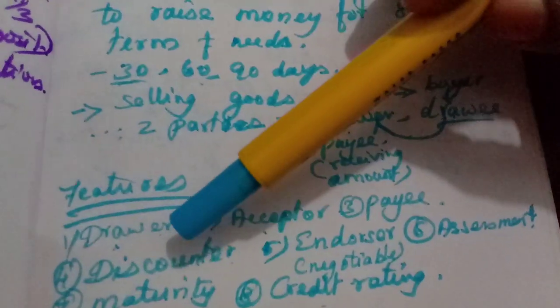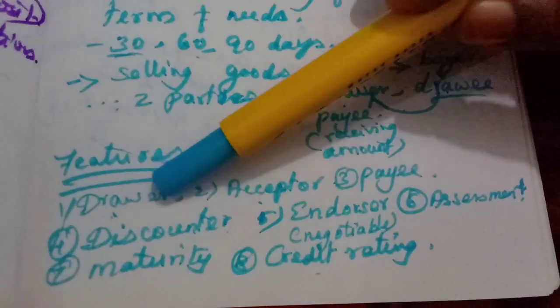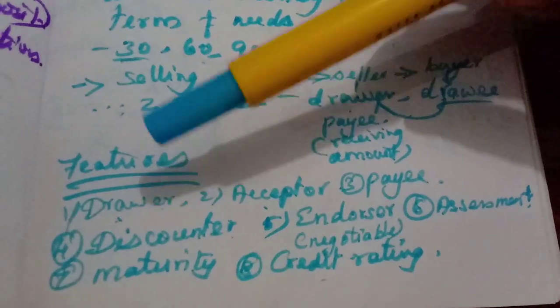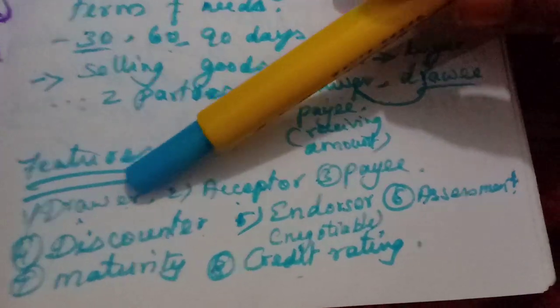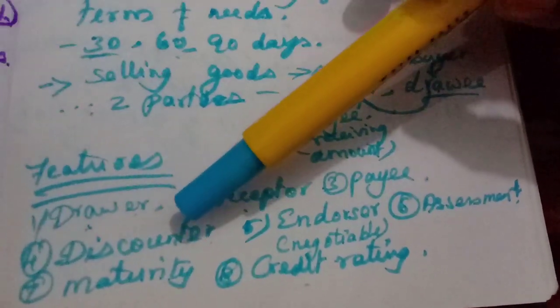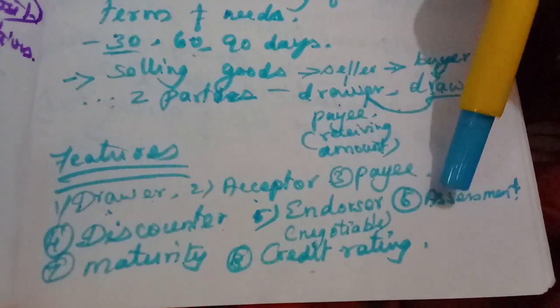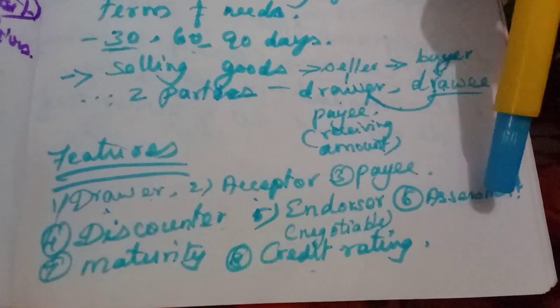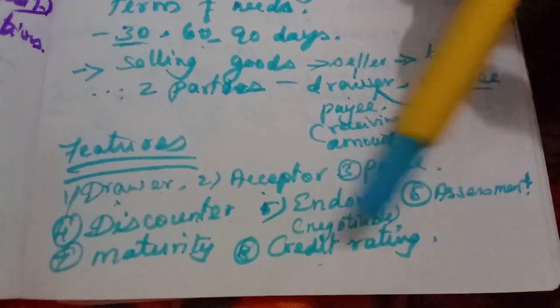Then the discounter. When the drawer needs money, he will take that bill of exchange to his bank and discount that bill. He will receive the amount mentioned in the bill. That is the discounter. The endorser, I have told you. Then the amount is assessed after endorsement, with calculation of the amount.